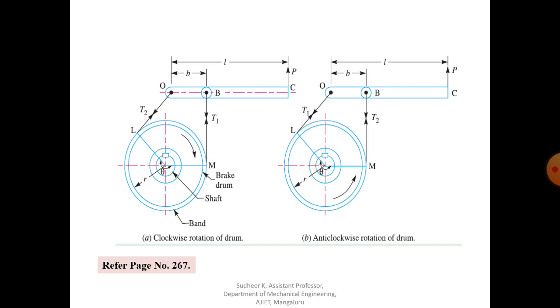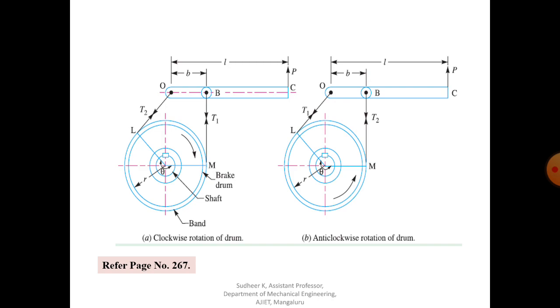In your data handbook we have a lot of sketches for different types of band brakes and differential band brakes, for different rotation of the brake drum. Either it may be clockwise rotation or anti-clockwise rotation.